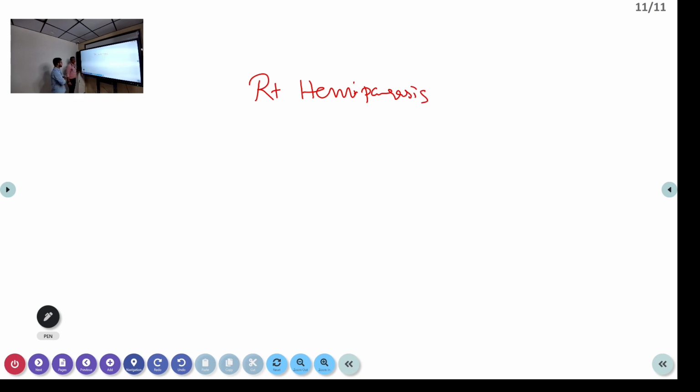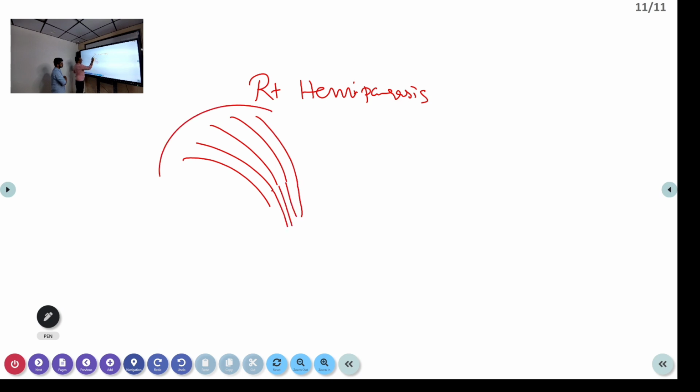Now, where will you localize the lesion? We need to first check the internal capsule and each area of the internal capsule or the cortex. This is your cortical fibers, coming from the cortex, the precentral gyrus. This is your internal capsule. So where is the lesion? Lesion is here or here. Most probably it should be cortical because an internal capsule lesion would have produced hemiplegia.